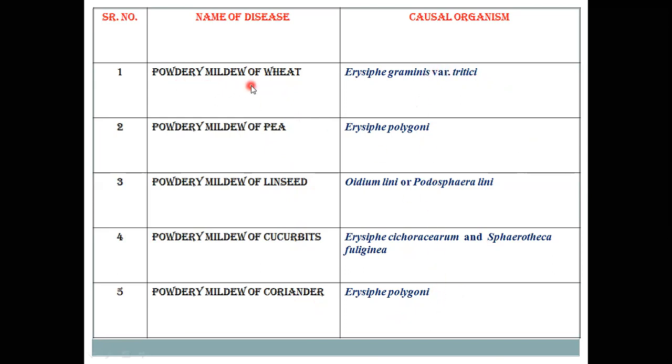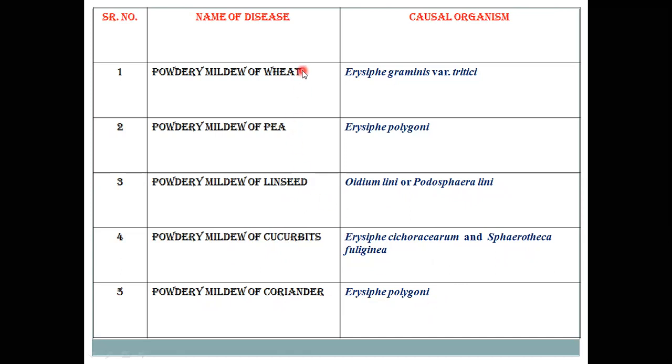Powdery mildew of wheat is caused by Erysiphe graminis var. tritici, of pea by Erysiphe polygoni, of linseed by Oidium lini or Podosphaera lini, and of cucurbits by Erysiphe cichoracearum and Sphaerotheca fuliginea. So the disease in cucurbits is caused by two pathogens. The last one, powdery mildew of coriander, is caused by Erysiphe polygoni.